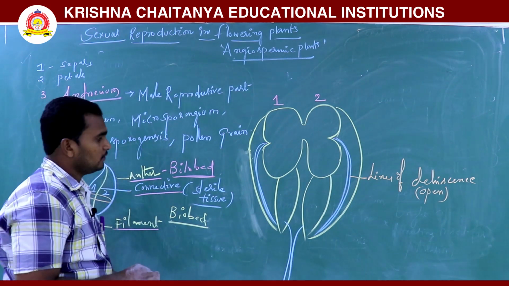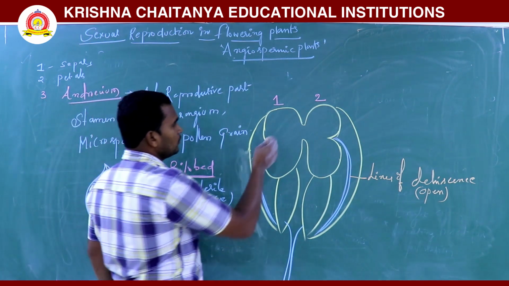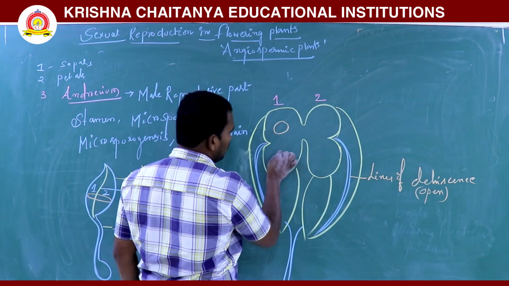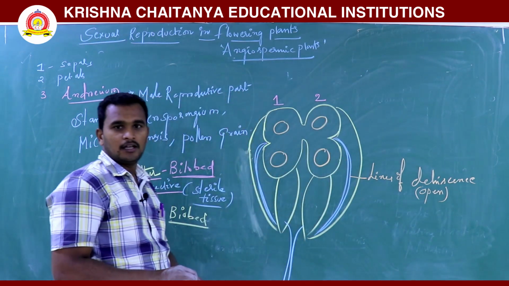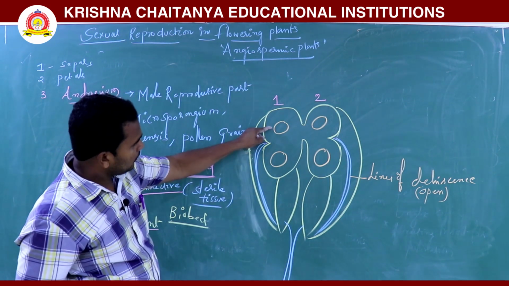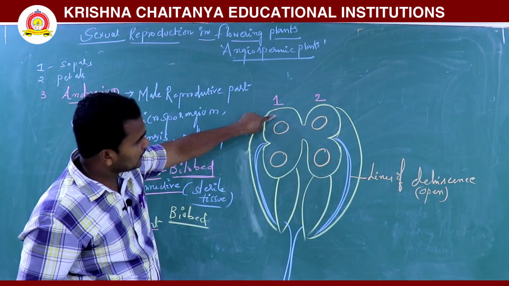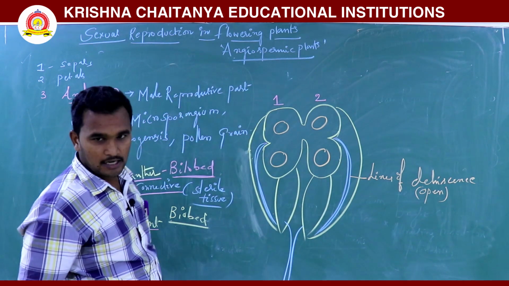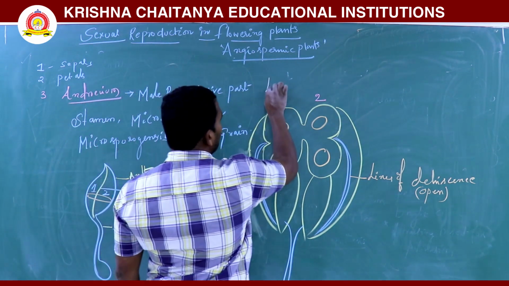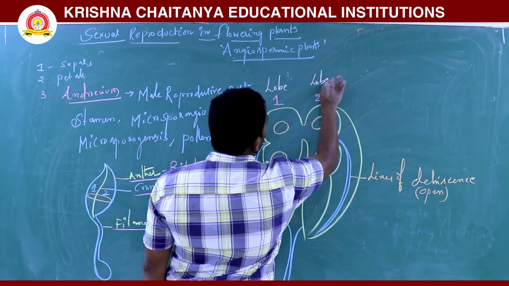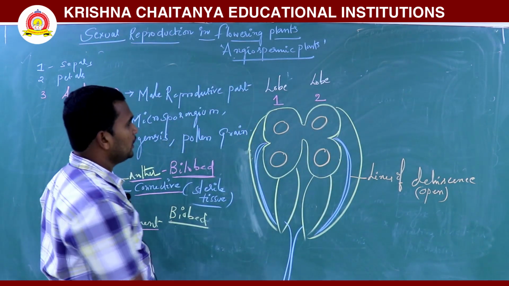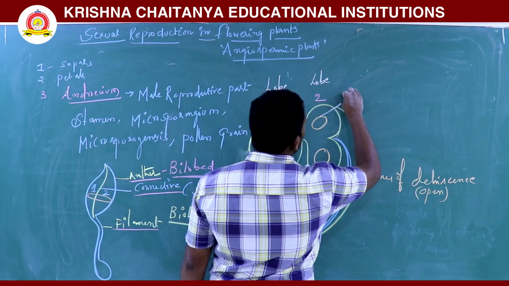2 lobes are there, and each lobe contains 2 thecas. How many thecas are there? 2 thecas. This is one theca, that is the other. Each lobe contains 2 thecas. This is the first lobe and this is the second lobe. 2 lobes, each lobe contains 2 thecas.